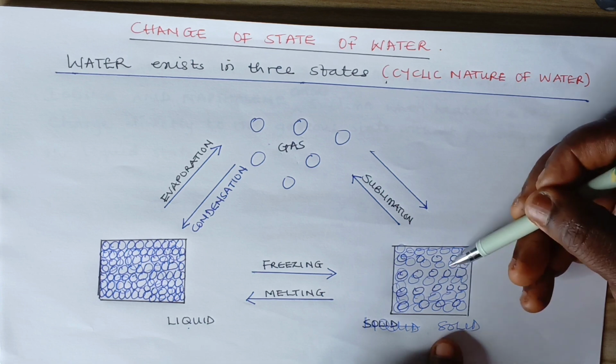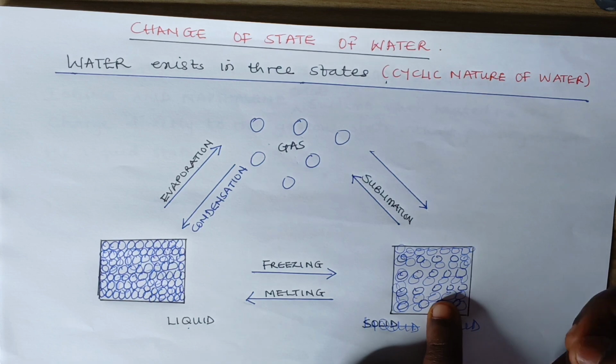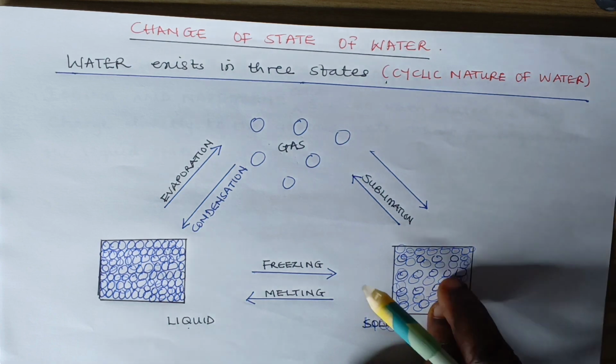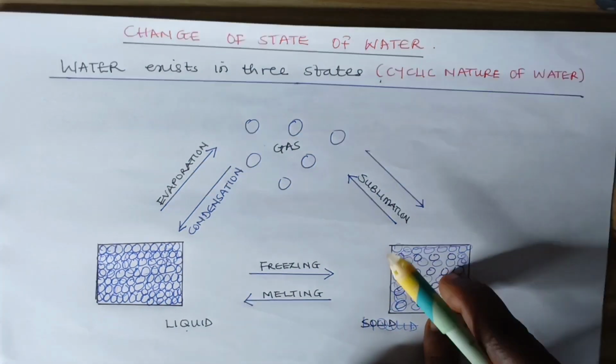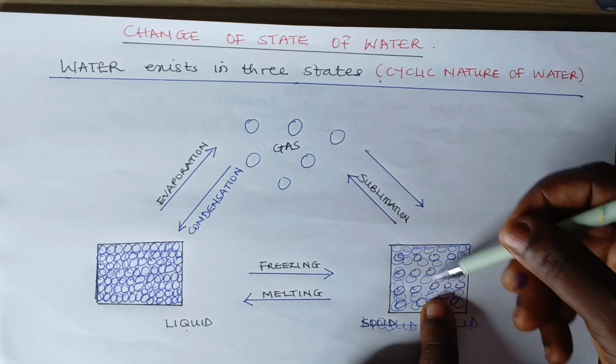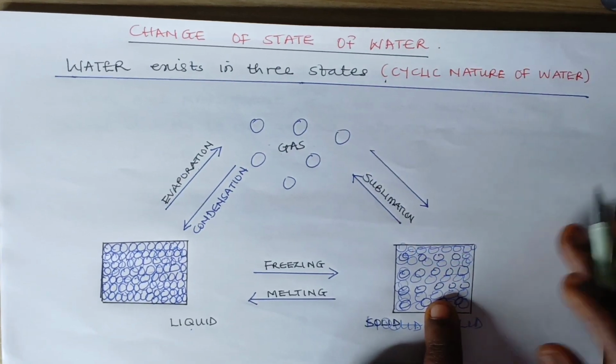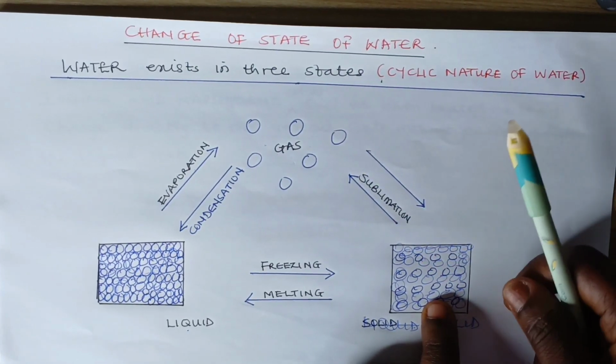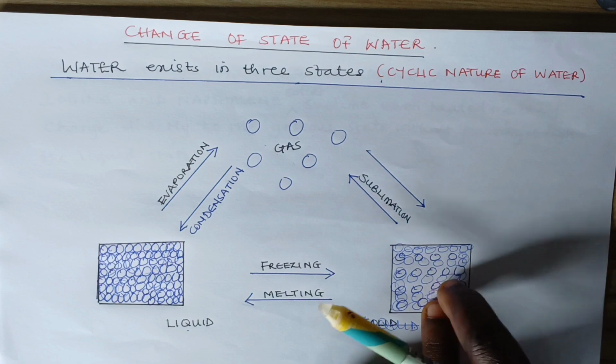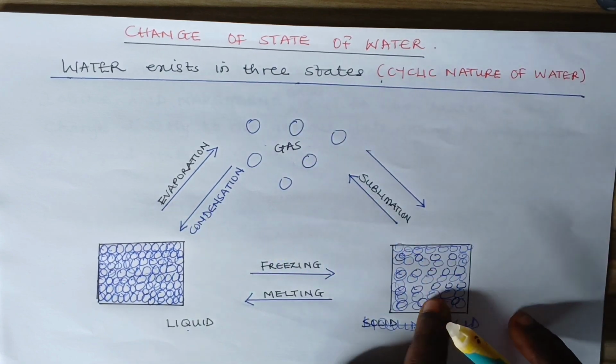I'm just using this as an example that some solids like iodine, naphthalene, ammonium chloride, when heated, can change directly from solid to gas. This is just used to explain the reactions that take place. Whenever there's an increase in temperature, they change directly from solid to gas without passing through the liquid state.